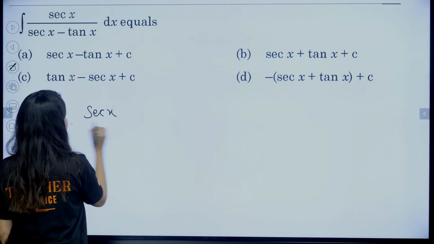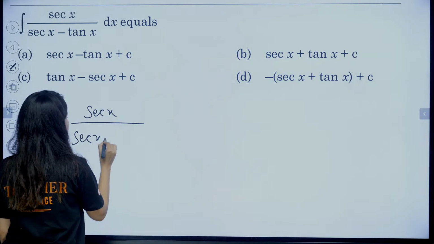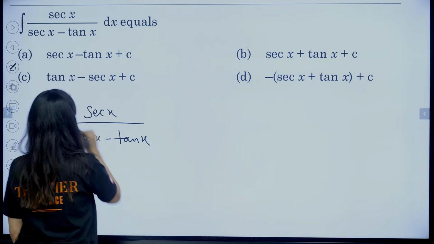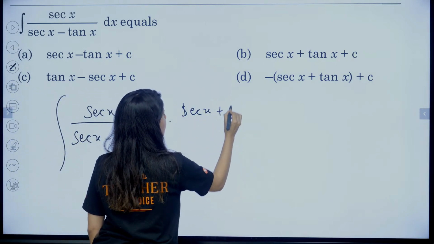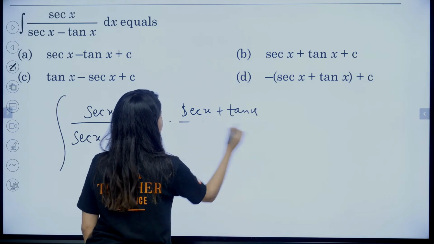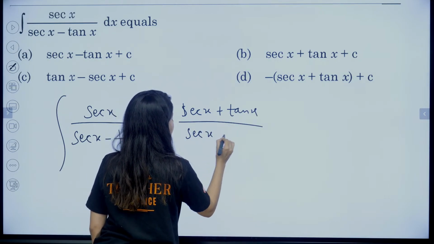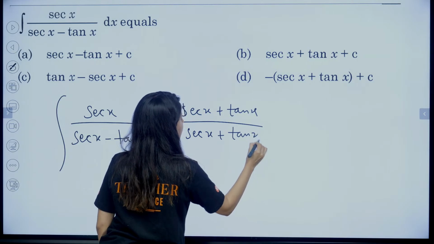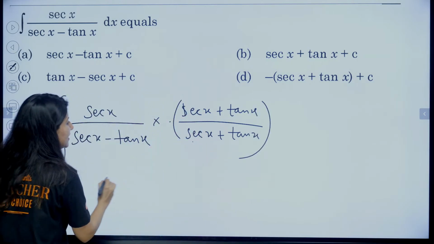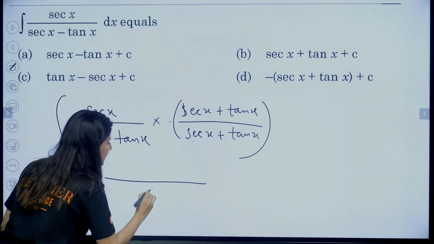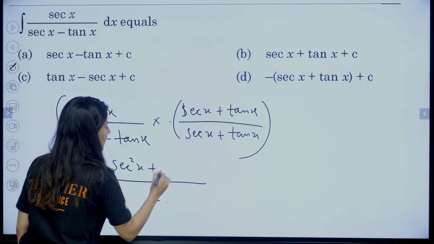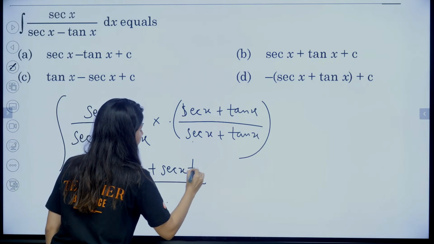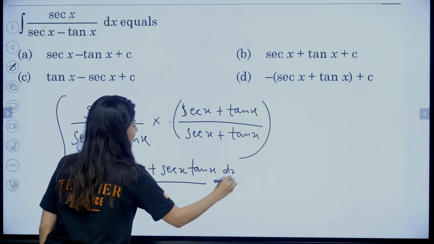So sec x upon sec x minus tan x, and we multiply by sec x plus tan x upon sec x plus tan x. So a minus b, a plus b: sec square minus tan square is 1, and we are having sec square x plus sec x tan x dx.